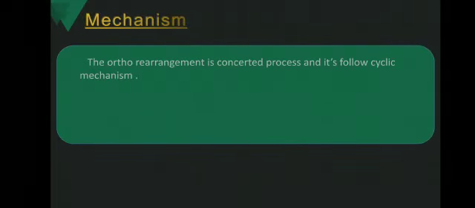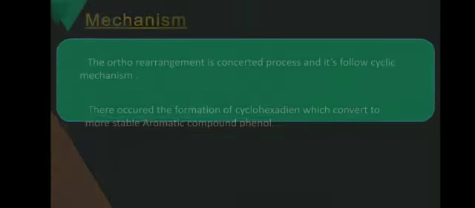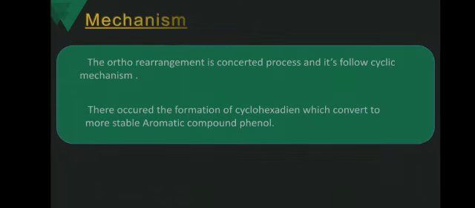The ortho rearrangement is a concerted process. It follows a cyclic mechanism, which proceeds through the formation of a cyclic six-membered transition state in which the rupture of the oxygen-allyl bond is synchronous with the formation of the carbon-carbon bond on the ortho position.